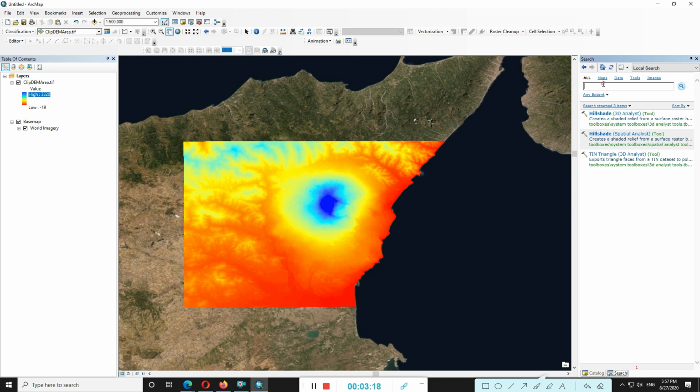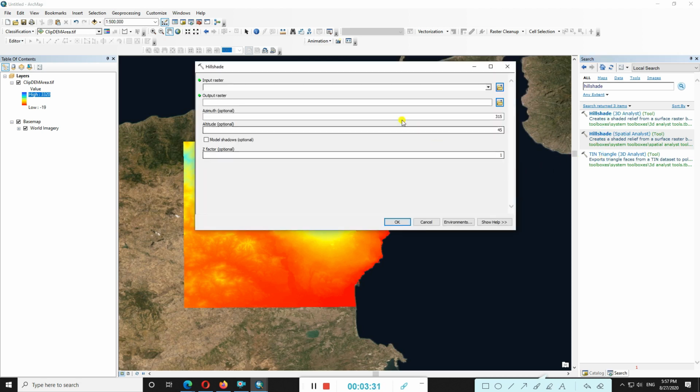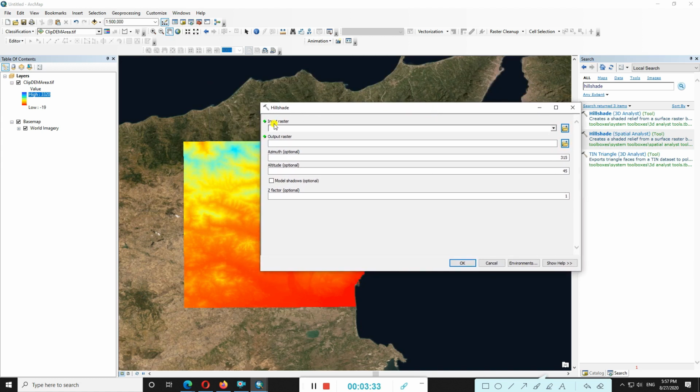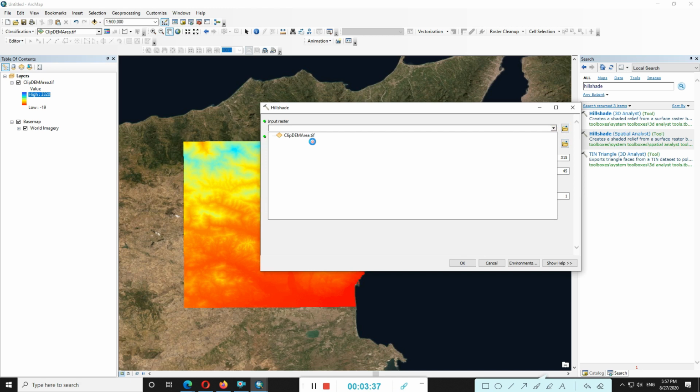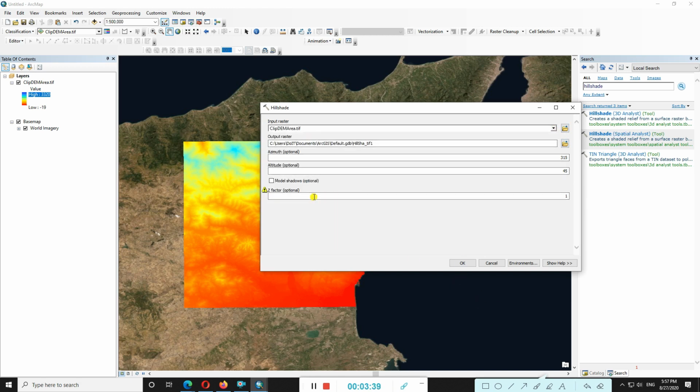Just click on type here, go to the search button, searching here hill shade. You can look here, there are three options. Click on that. First option, hill shade 3D analyst. You can look here at the input raster. Which input raster? Just the DEM file. You add that here.